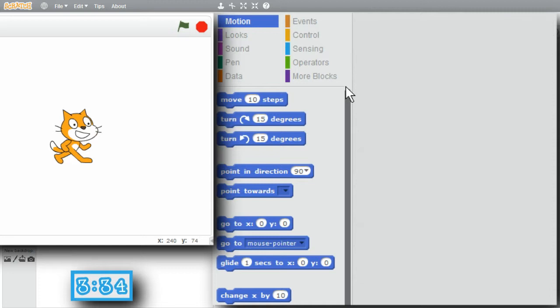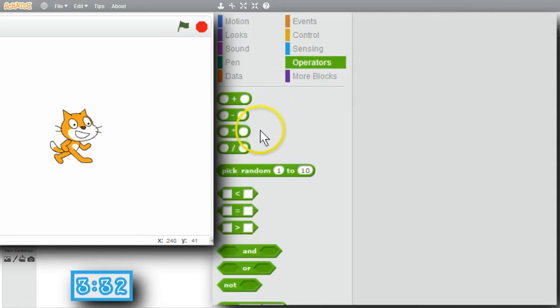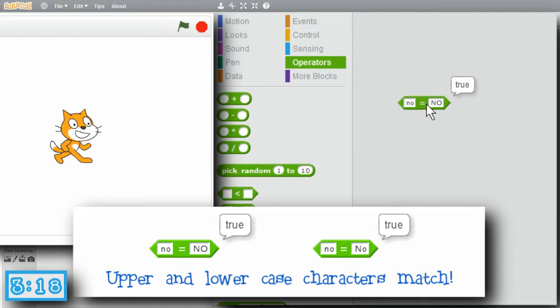Strings can be compared. I'll go to operators. Use the equals. I'll type in no, lowercase no, and I'll type in capital NO. I click on it. I see that it's true. Uppercase and lowercase match. The case can also be mixed. If I change capital NO to capital N lowercase o, click on the expression, it's true also. Upper and lowercase letters match.